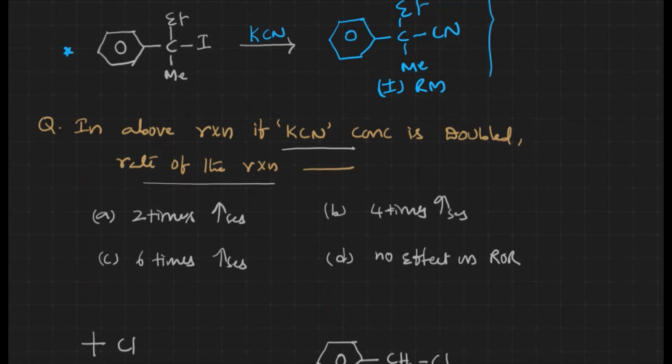It is an SN1 reaction. It is a unimolecular nucleophilic substitution reaction, right? In this reaction, only one thing is involved in the rate determining step. What is that? Only the substrate is involved in the rate determining step. That determines the rate of the reaction, not the KCN. By changing the concentration of KCN, nothing is going to change. No effect on the rate of the reaction.